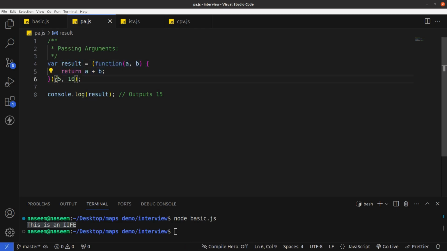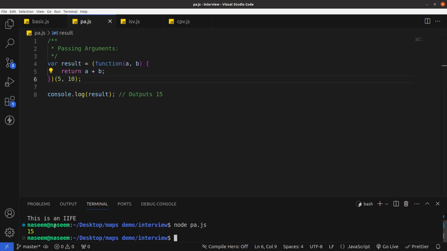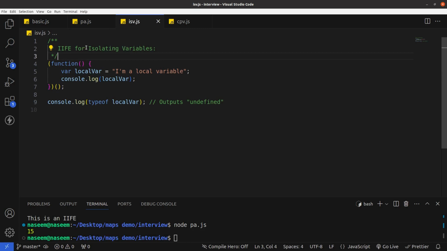Just after the definition of the function we have called the function with 5 and 10, and the output will be 5 plus 10 is 15. Let's run this code also. The output is 15.